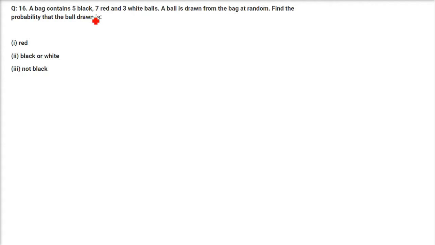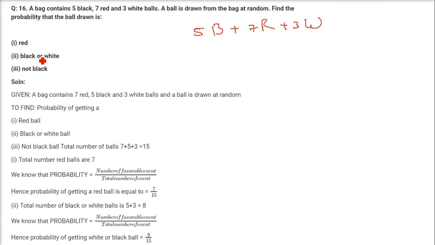A bag contains 5 black, 7 red and 3 white balls. Now a ball is drawn at random. Find the probability that the ball drawn is red. Let us start with the red one. So how much is the total? Total is 5 plus 7 plus 3, that is 15. So 15 will always remain in the denominator because this is the total number of events.